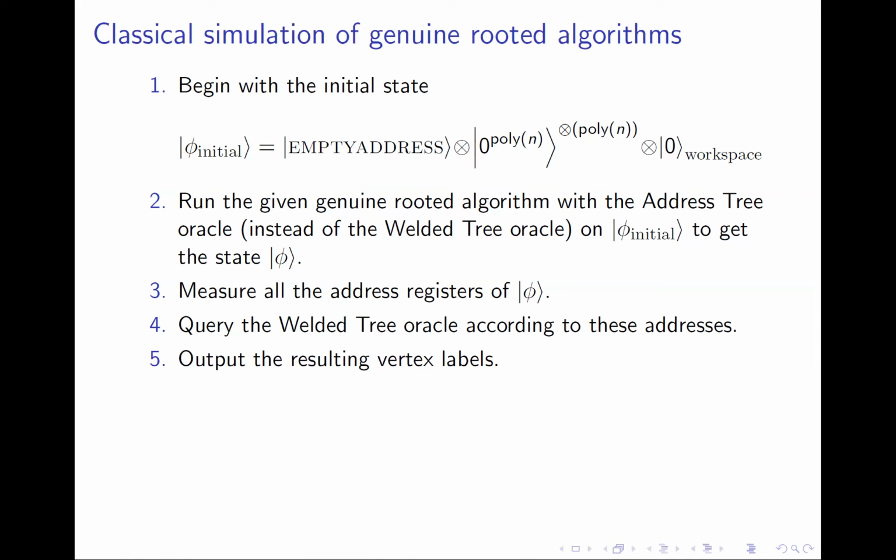Since the number of addresses and the length of each address that we measured in step 3 is polynomial, the number of queries we make in step 4 is a polynomial times a polynomial, which is still a polynomial. That is, the query complexity of our classical simulation is polynomial.